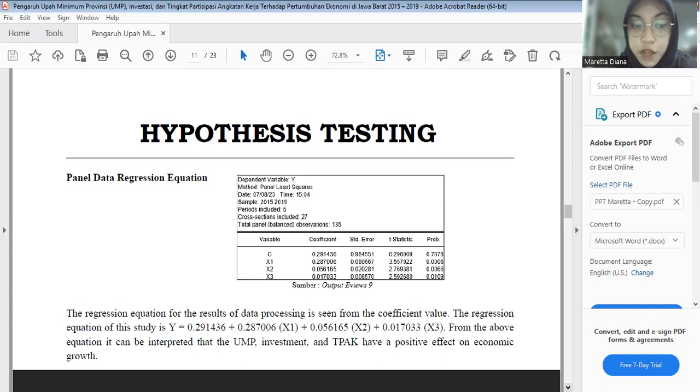The regression equation of this study is Y equals 0.291436 plus 0.287006 variable 1 plus 0.056165 variable 2 plus 0.017033 variable 3. From the above equation, it can be interpreted that the UMP, investment, and TPAK have a positive effect on economic growth.